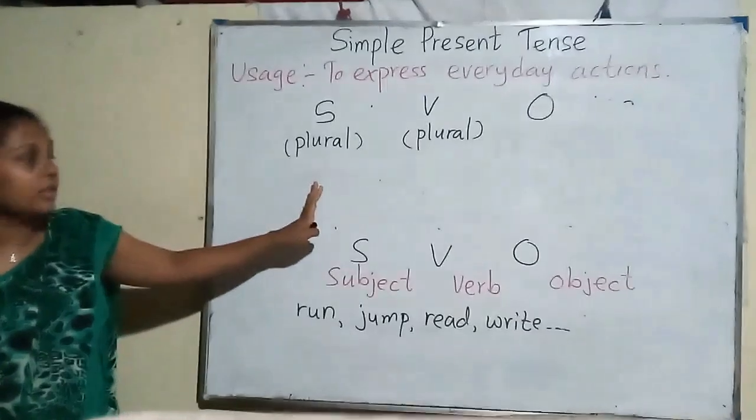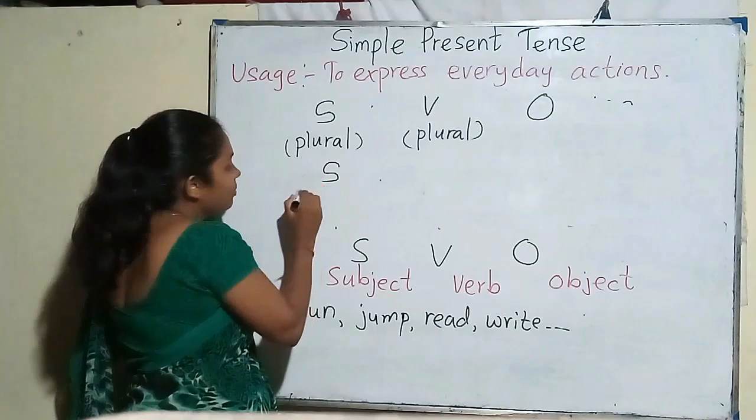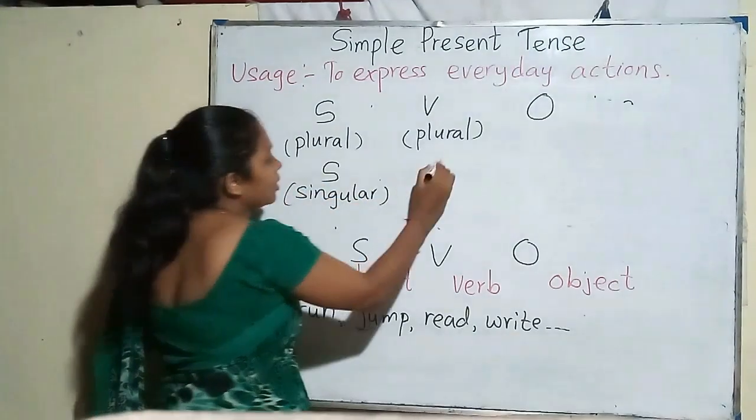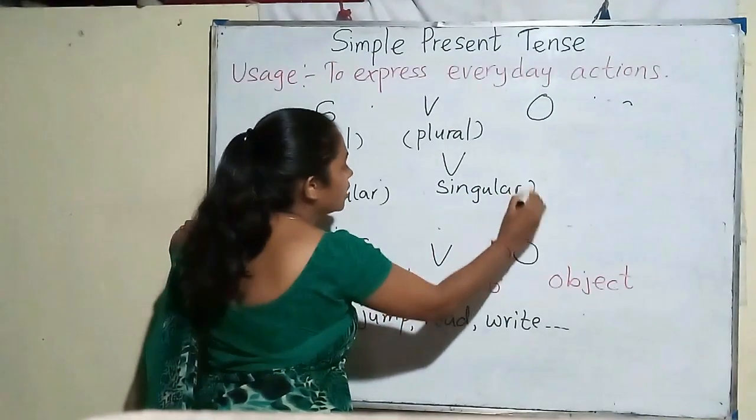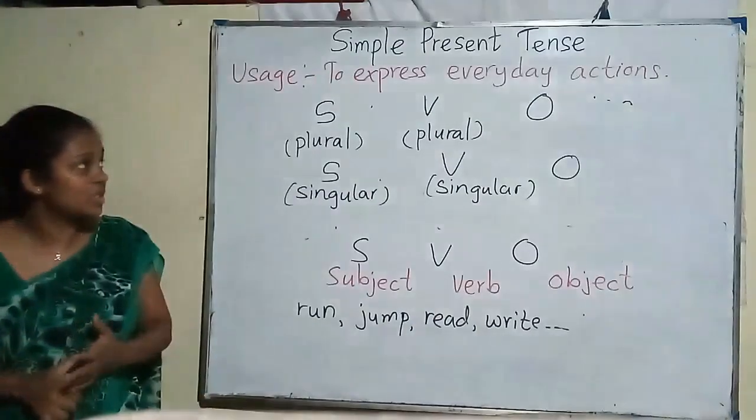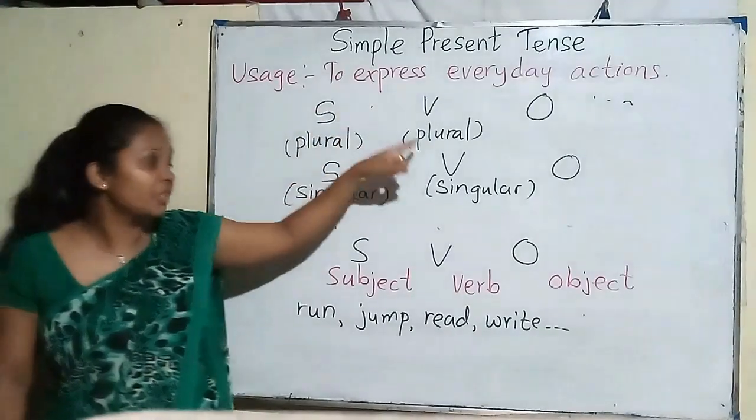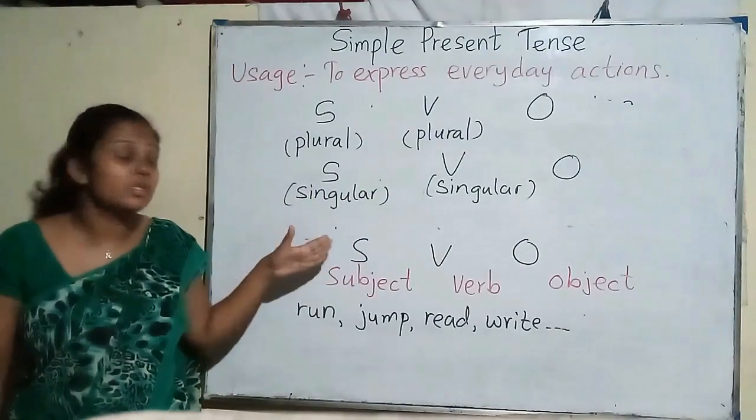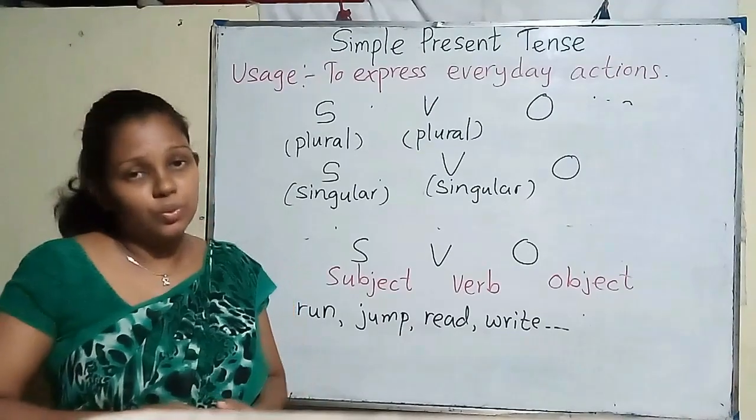The other rule is, if the subject is singular, the verb should be singular too. These are the 2 rules we use in simple present tense. If the subject is plural, the verb should be plural too. And if the subject is singular, the verb should be singular too.